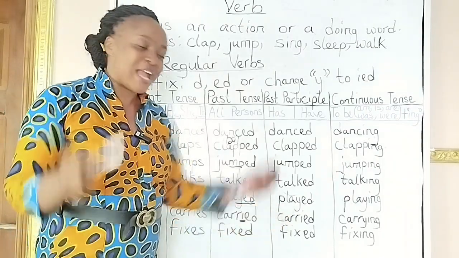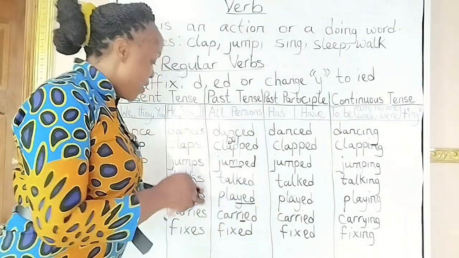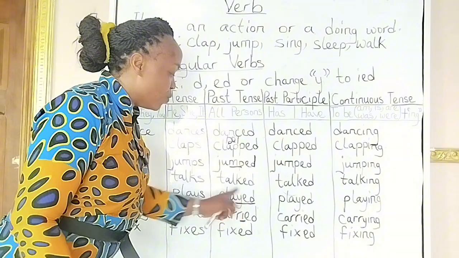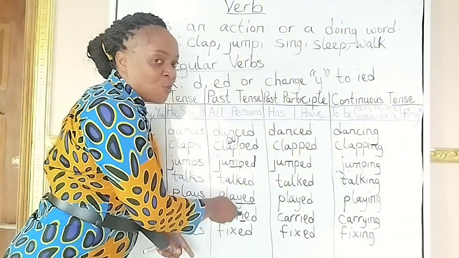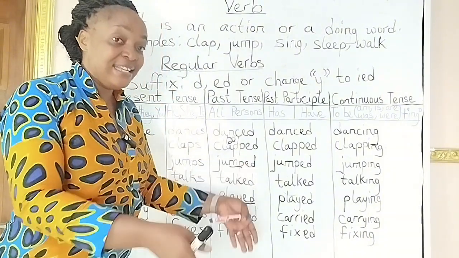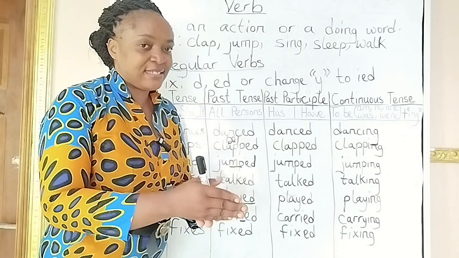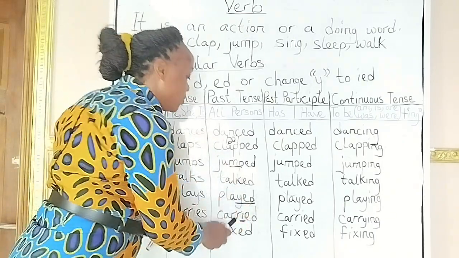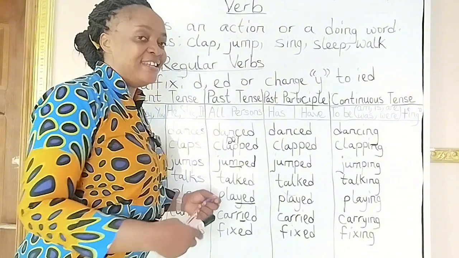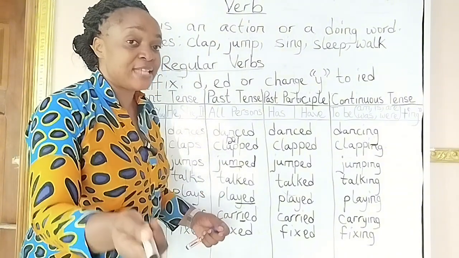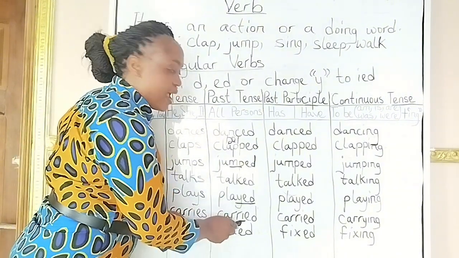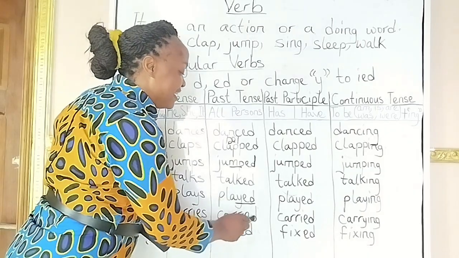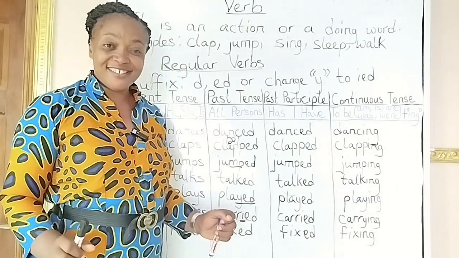Probably nobody told you. I am here to tell you this. We add ed when it is a vowel before the y. We just add ed at the level of the past tense and the past participle. But when it is a consonant before the y, the rule states that you remove the y and put ied.